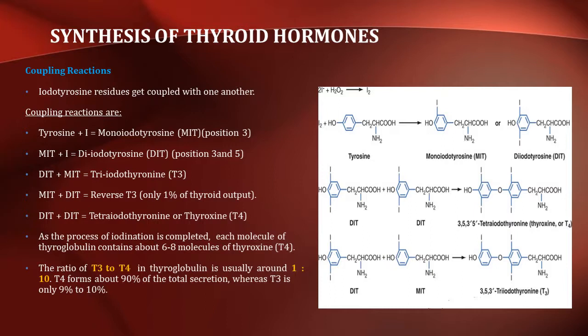Sometimes a molecule of diiodotyrosine couples with monoiodotyrosine to form reverse T3. When two molecules of diiodotyrosine couple with each other, we have the production of thyroxine. As the process of iodination is completed, each molecule of thyroglobulin contains about 6 to 8 molecules of thyroxine. The ratio of T3 to T4 is 1:10. T4 forms about 90% of the total secretion, whereas T3 is only 9% to 10%.